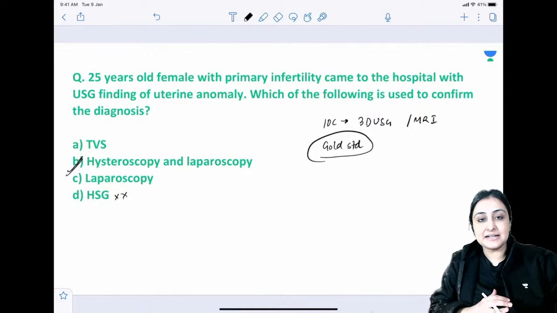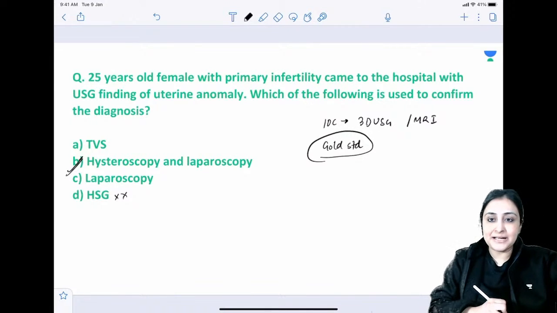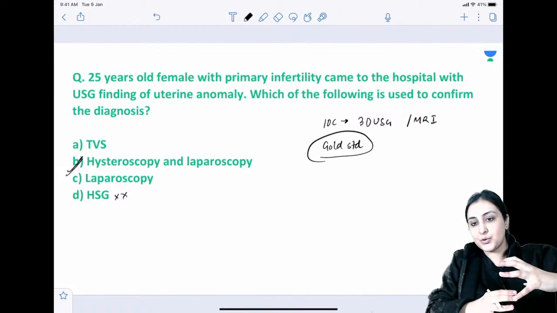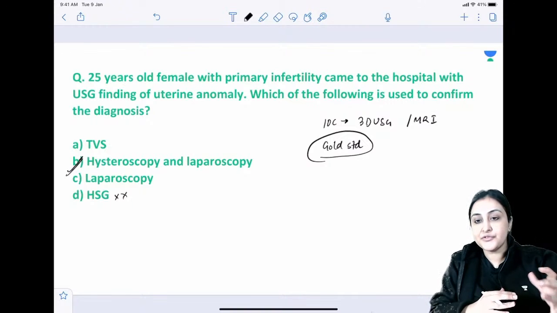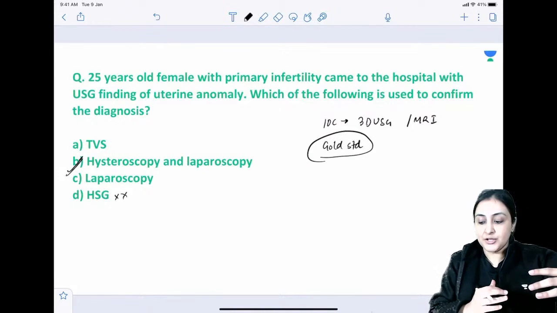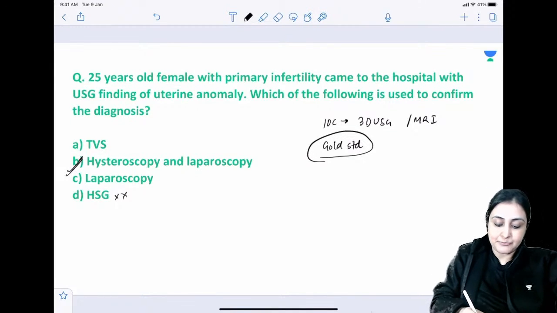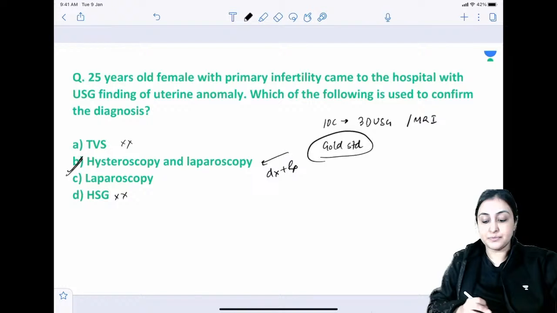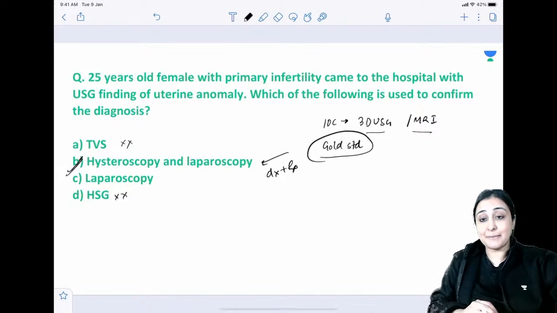There's an incidental diagnosis that is picked up on HSG for uterine anomaly. They will never confirm anything. Just laparoscopy, can I do that? Just laparoscopy will not serve the purpose, because I want to see the inner contour, I want to see the outer contour. Only when I see both of the contours can I decide what is the anomaly. That is why it's hysteroscopy and laparoscopy, which is gold standard, which is diagnostic as well as therapeutic. Just TVS will again not serve any purpose. We need a 3D ultrasound or an MRI to confirm.